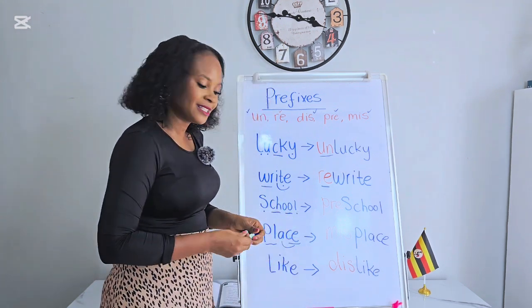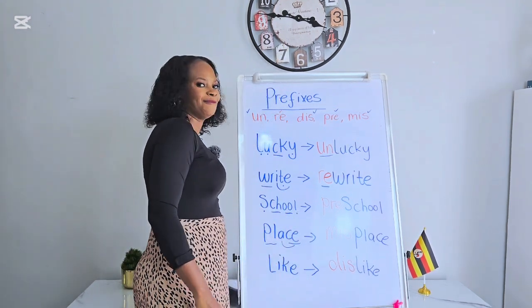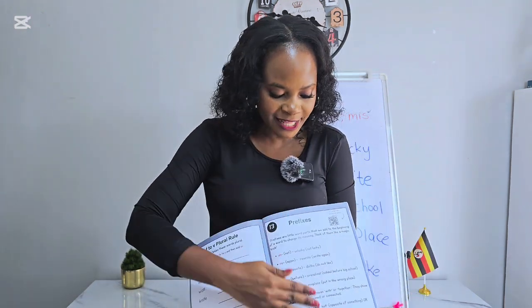Are there any prefixes you know? Shout them out. Okay. Now, in your activity, I want you to spend some time reading the information on this page. Okay? Once you are done, you are going to read for me this story. Now, this story has lots of prefixes. I want you to circle every prefix you come across in the story.